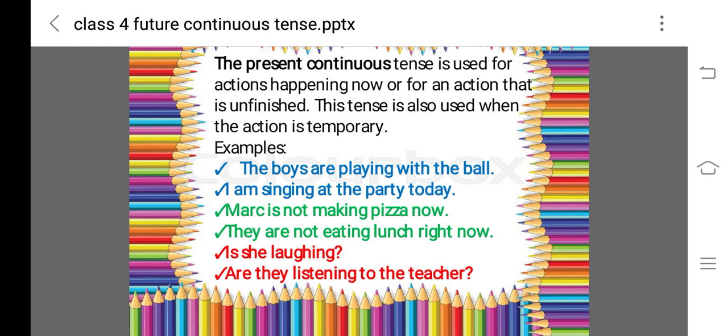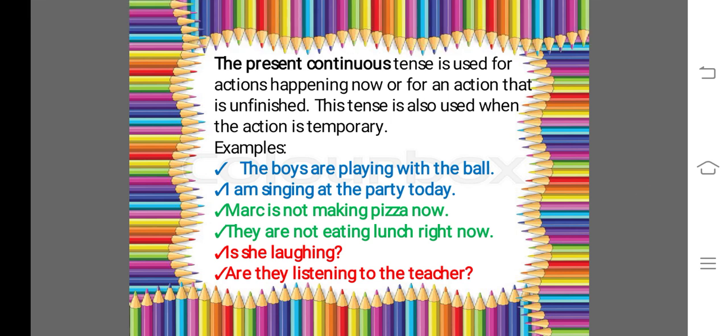This tense is also used when the action is temporary. Right now, whatever you are doing is presented in the present continuous tense, and this action has not been finished when you are talking about it.